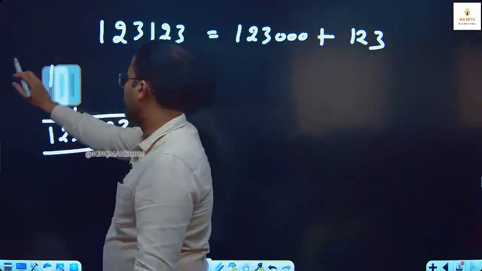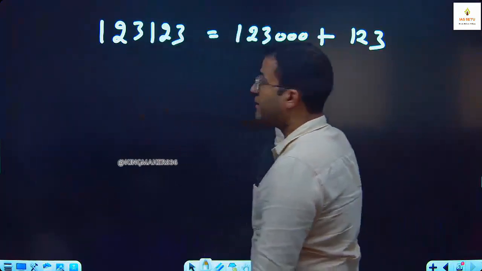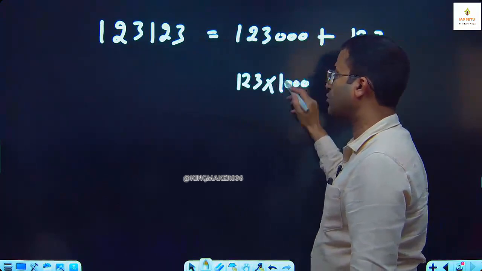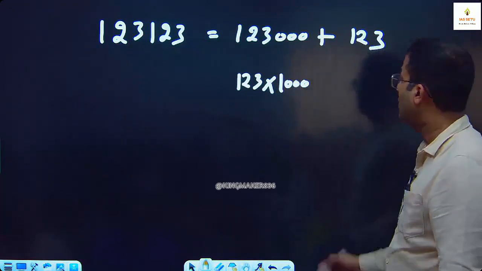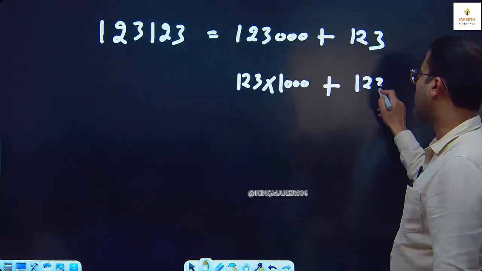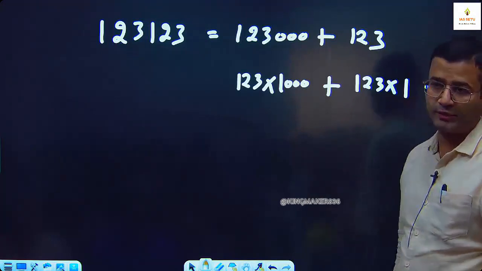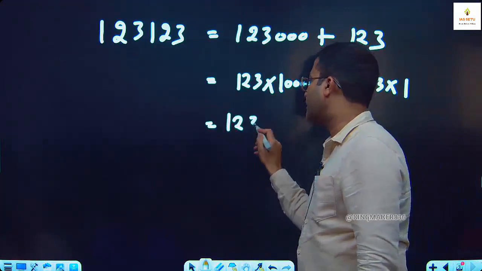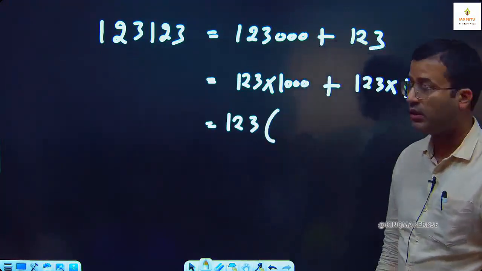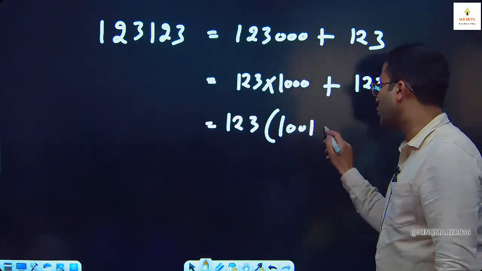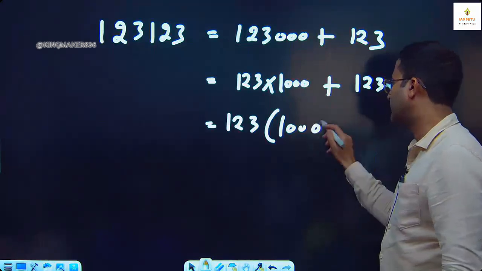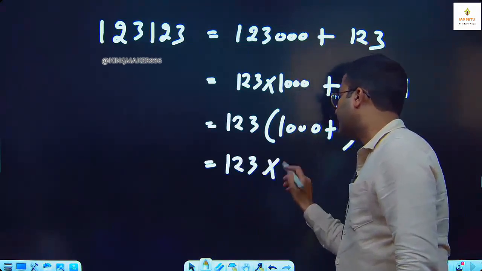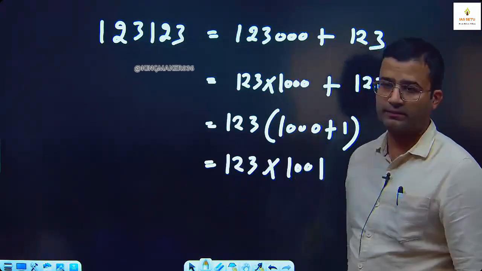Next step, can I break it as 123 into 1000, plus 123 into 1? Next step, you take 123 common. This is 1000 plus 1. So it is 123 into 1001.